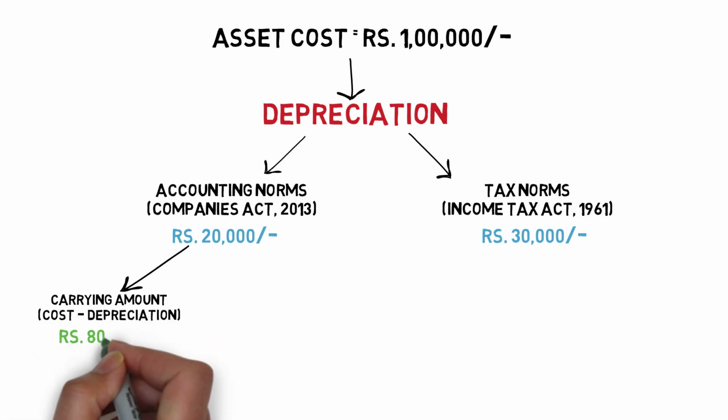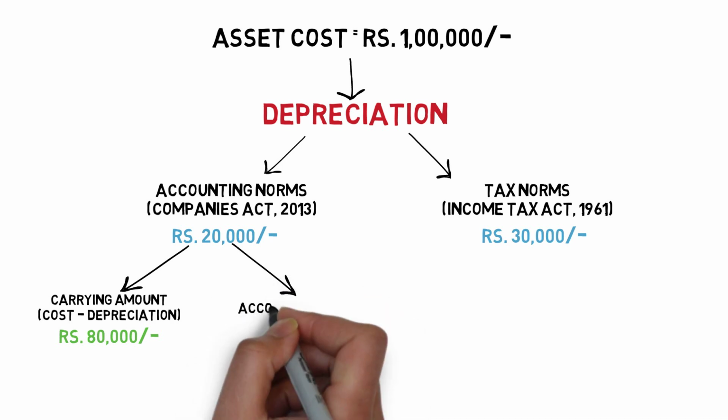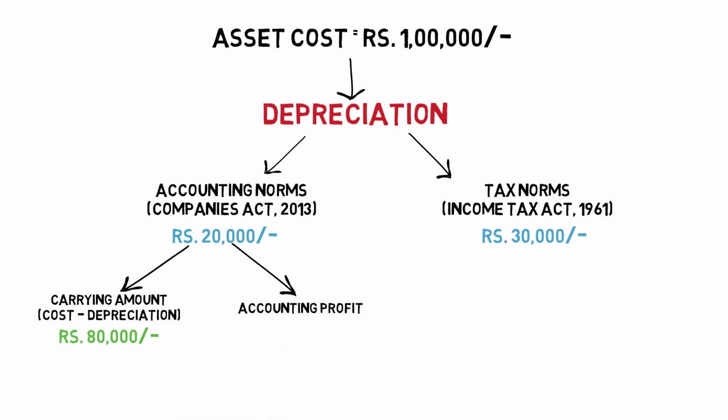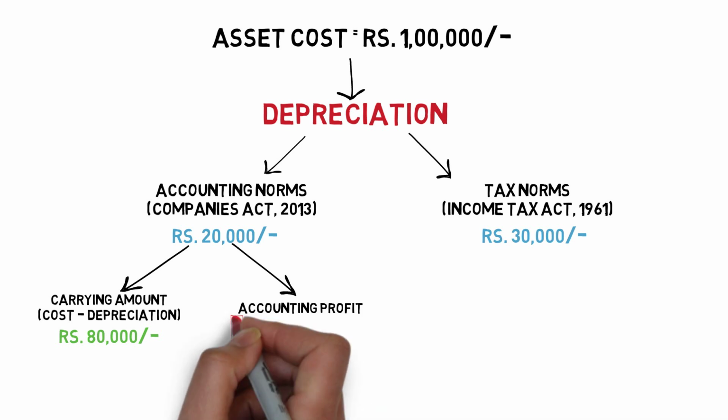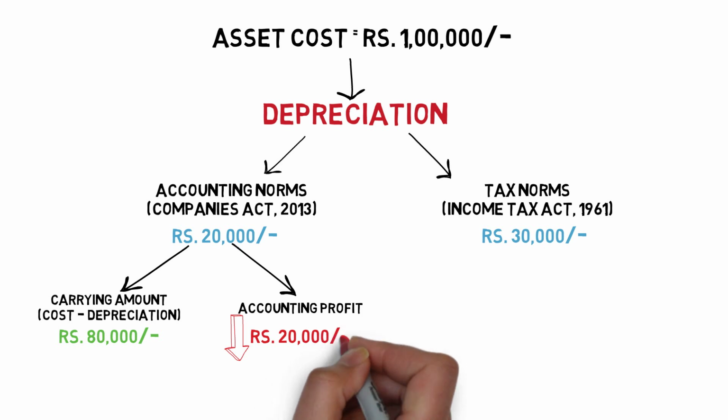Carrying amount, that is the cost minus depreciation, would be 80,000 rupees. And the accounting profit would decrease by 20,000 rupees.